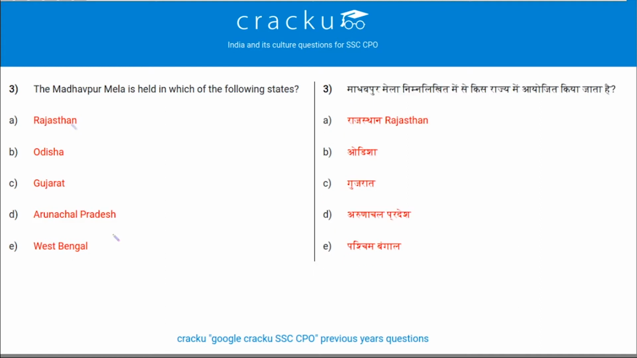Next question. The Madhavpur Mela is held in which of the following states? So Madhavpur Mela is held in the state of Gujarat. This is a 7-day festival to celebrate the immortal journey of Lord Krishna and Rukmani from Arunachal Pradesh to Gujarat.